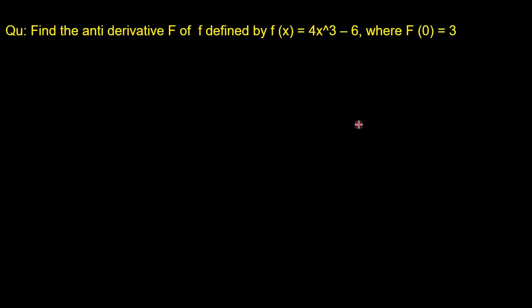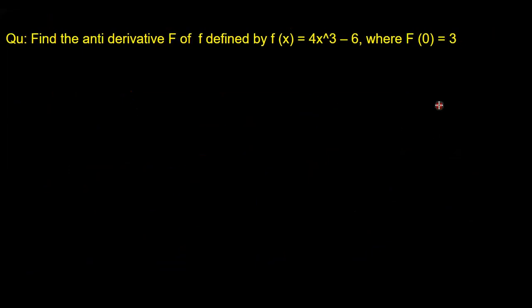Find the derivative of the function defined by this, where f0 is equal to 3. d by dx of x to power 4 minus 6x plus c.